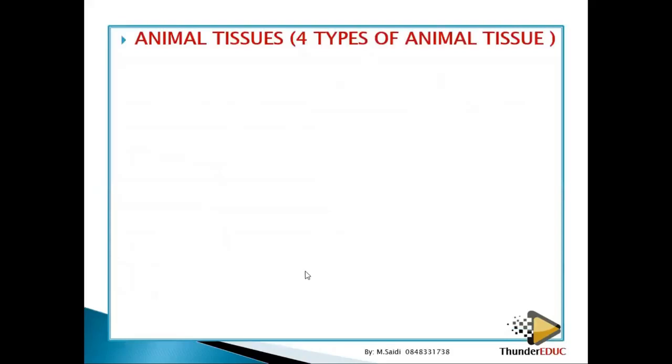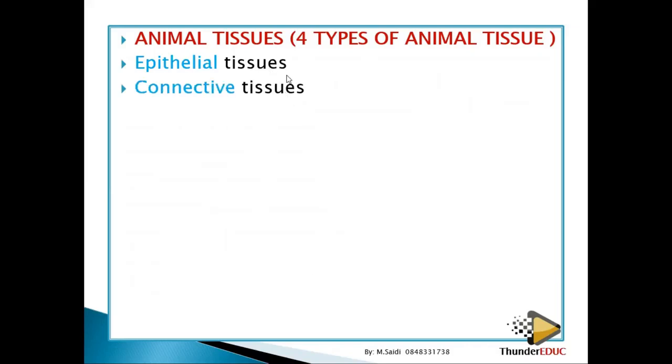So what are some of the different types of animal tissues? We have epithelial tissues. We're going to look at them in detail. In most cases, they're found outside an organ. Then you have the connective tissues. They connect one organ with another, or one part of the body with another part of the body. Then we have the muscle tissues. These are very important in locomotion, movement. Then you have the nerve tissues. These are very important in sending signals.